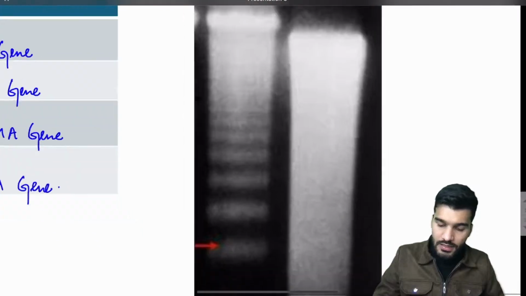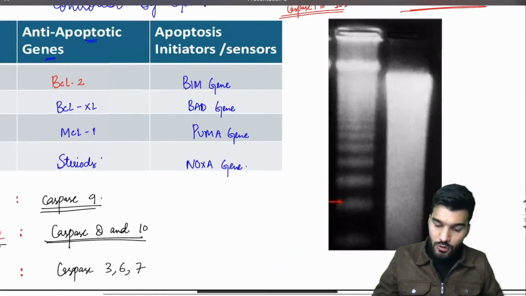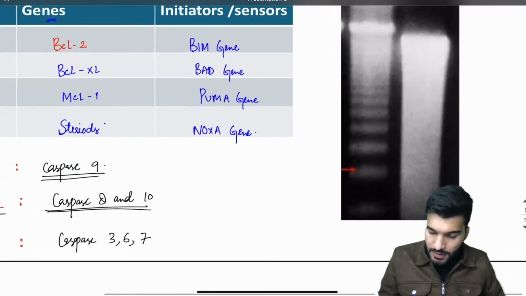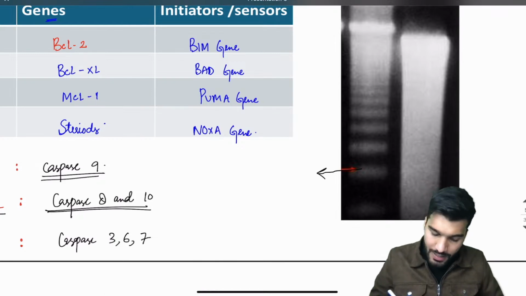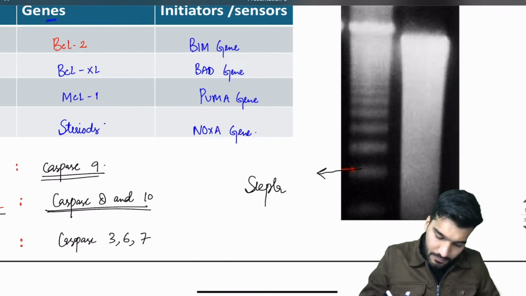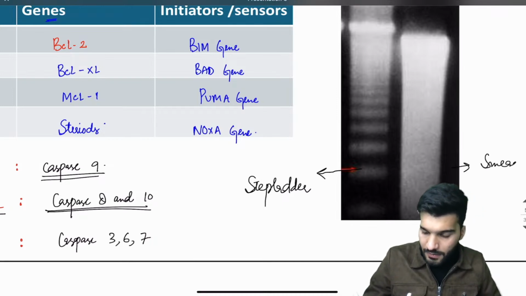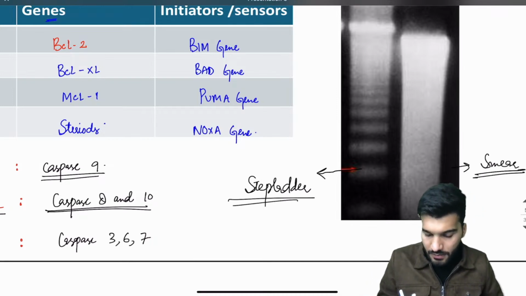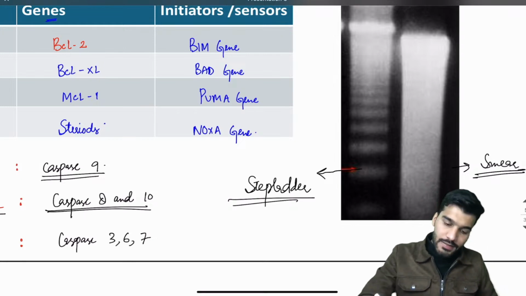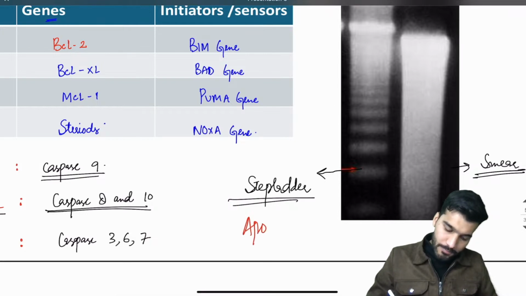Chalo, these are the gel electrophoresis images of apoptosis and necrosis. This pattern is called step ladder pattern, and this pattern is called smear pattern. Now step ladder pattern is seen in necrosis or apoptosis? So that is going to be apoptosis.